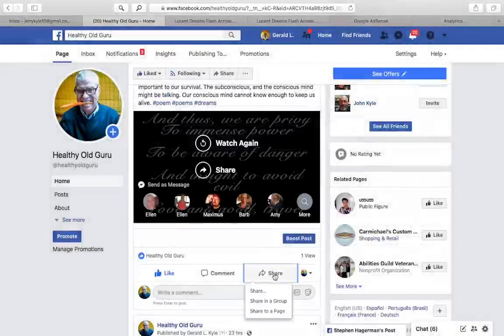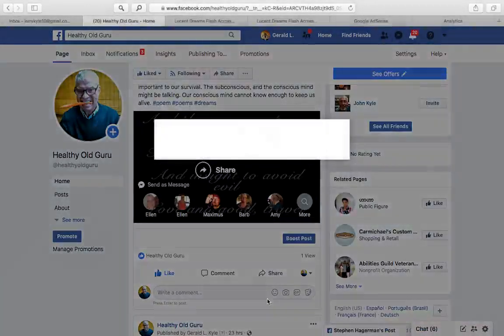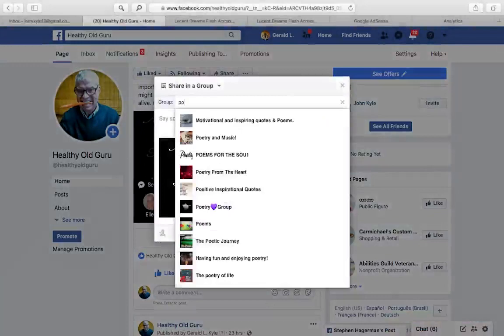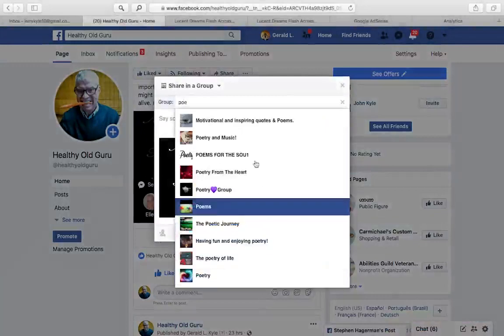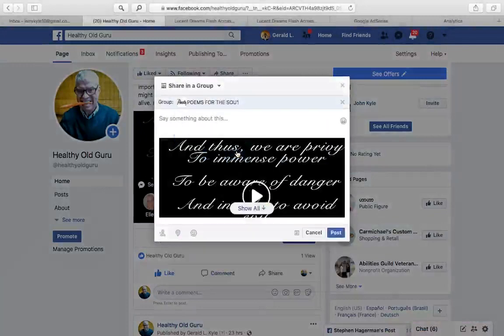And we will come back here and share in a group again. Try to make sure you don't share in the same group, because you just will not be looked upon highly. You'll be looked at like a spammer. So let's go to Poems for the Soul and say here is a poem for the soul.